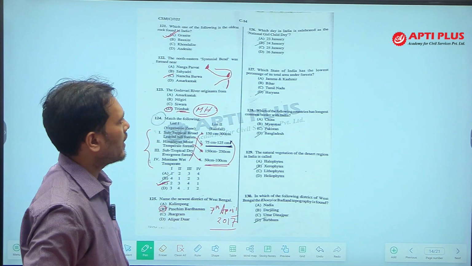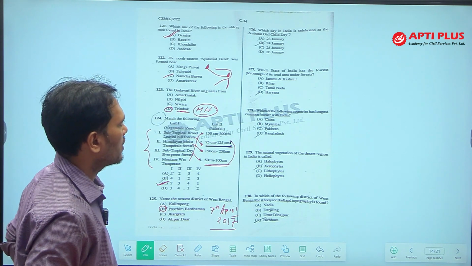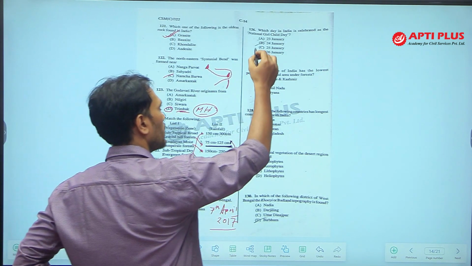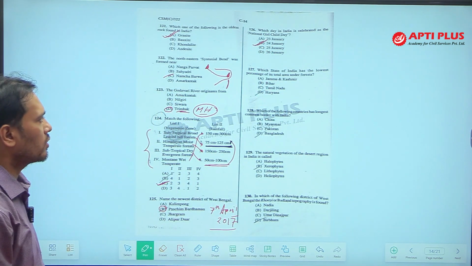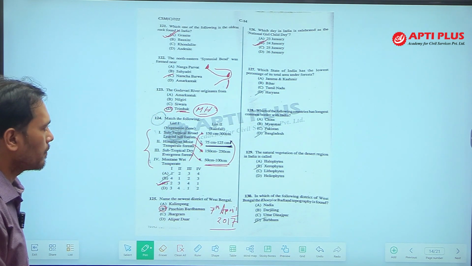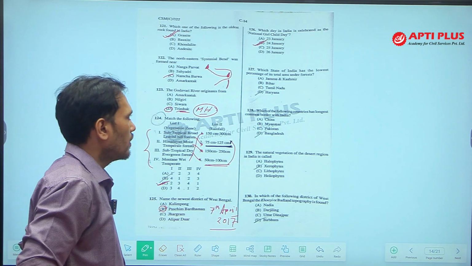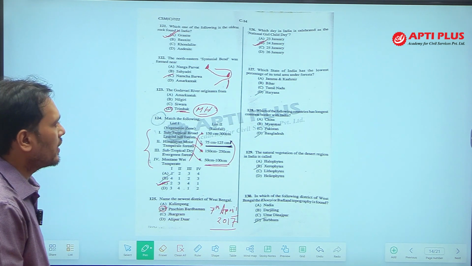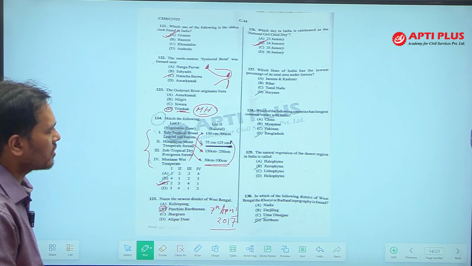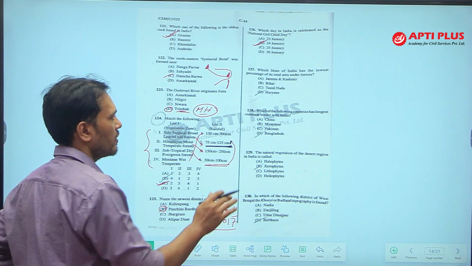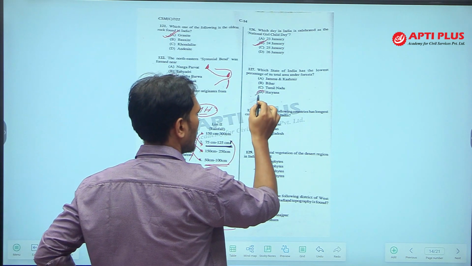Next, which day in India is celebrated as National Girl Child Day? You have to remember just the date: 24th January is National Girl Child Day. Nothing to explain. Next, 127, which state of India has the lowest percentage of its total area under forest? The answer is Haryana.